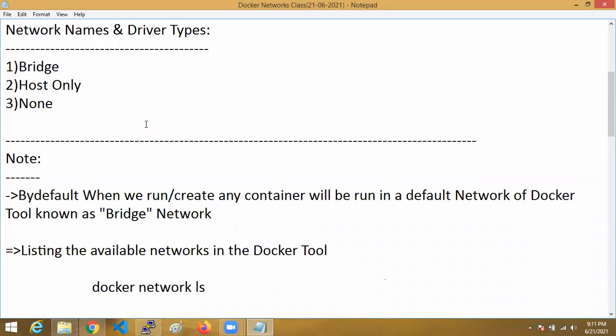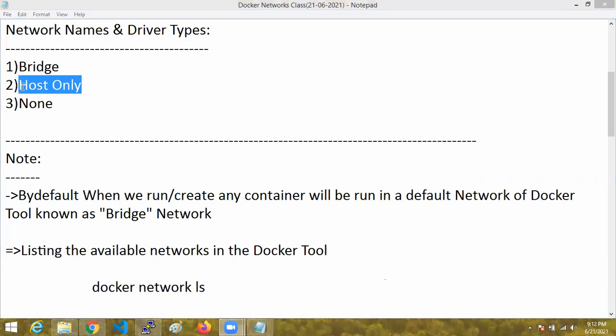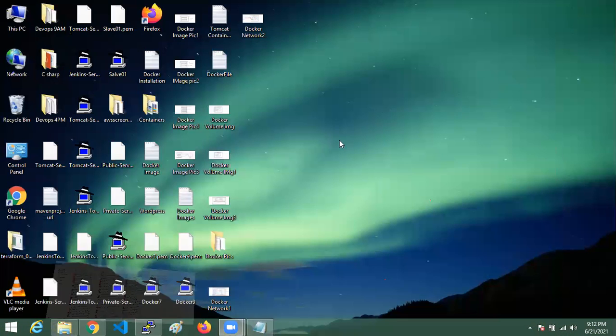Now we are going to set a host only. There is no separate network for this host only type of driver, in which this will be accessible through the host. The name itself says host only. Host only means there is no separate network here. Here host only network, and bridge network, by default, bridge is there.